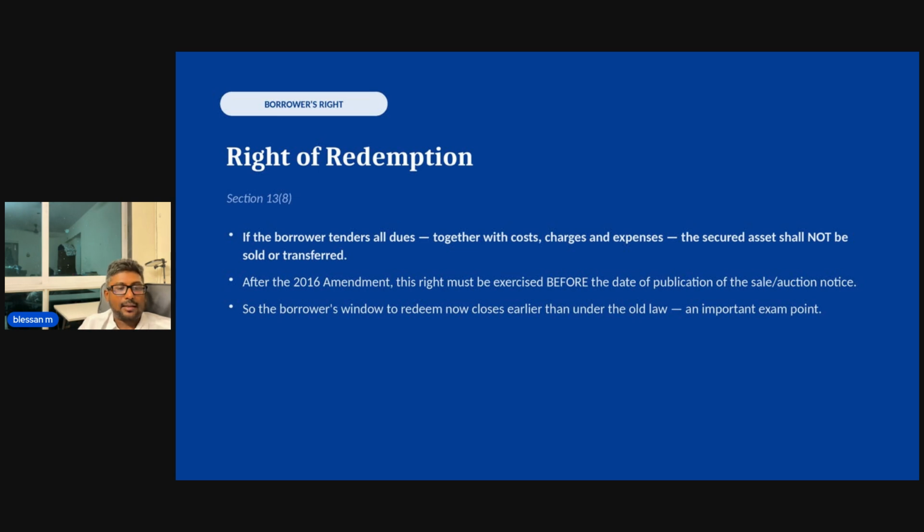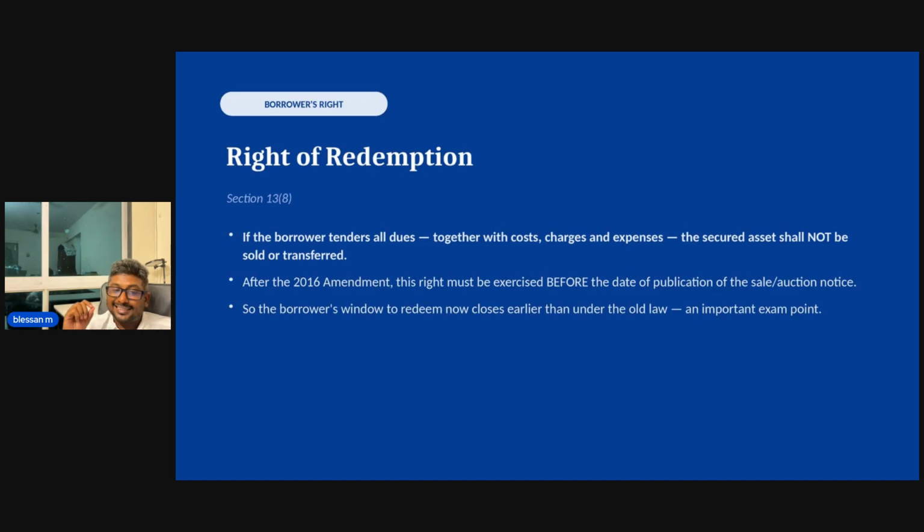Look, the bank can go wrong many times. They might issue the wrong kind of demand notice. The proper information in the demand notice might be missing. They might calculate the balance wrongly. The valuation report can be wrong. So all this can be wrong, so the borrower has every right to challenge it.